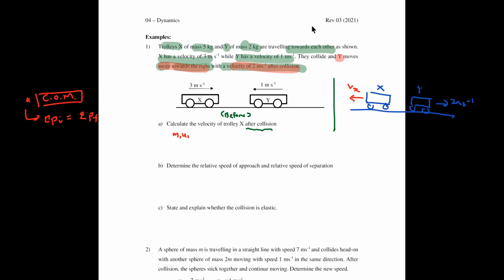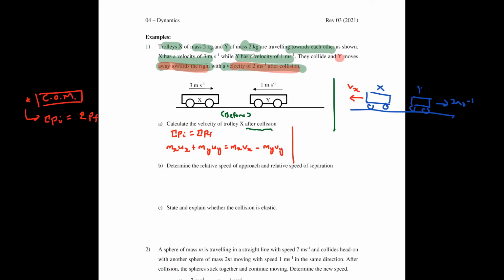u1, oh sorry, this is X, right? I'll just write out the full workings here. This one is just telling you sum of initial momentum is equals to the sum of the final momentum, mx ux plus my uy is equals to mx vx minus my vy.